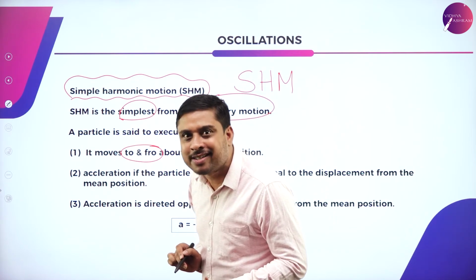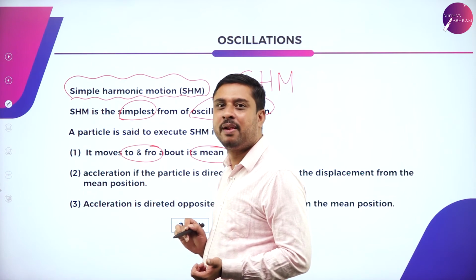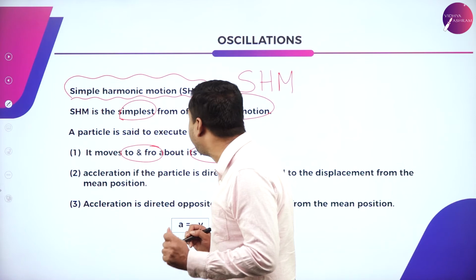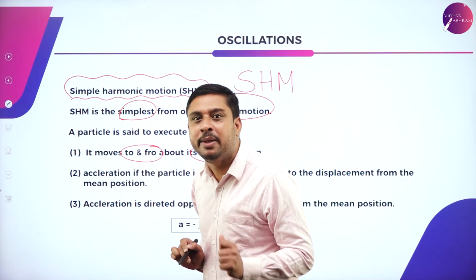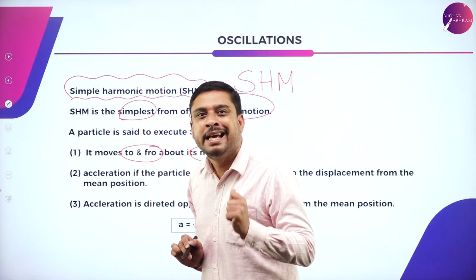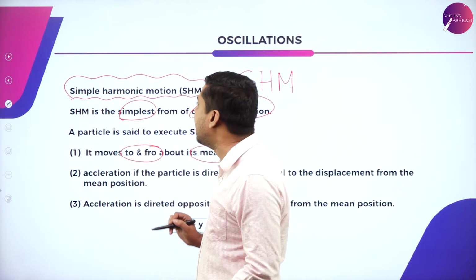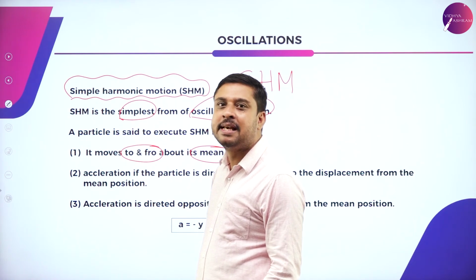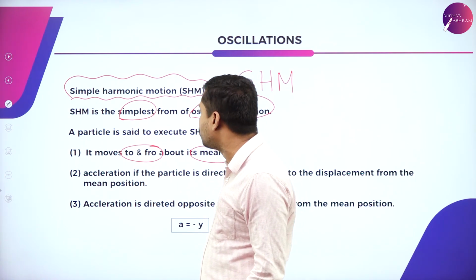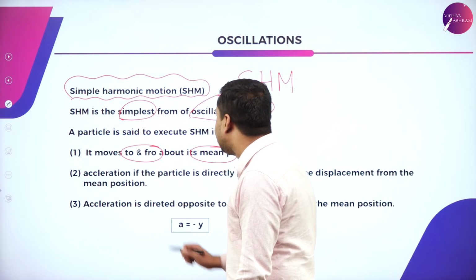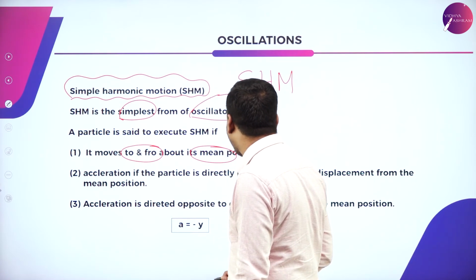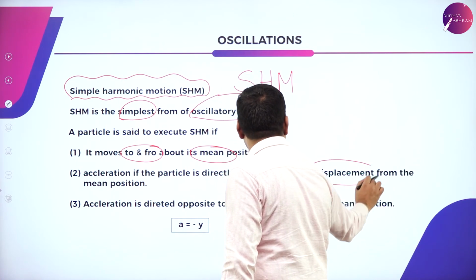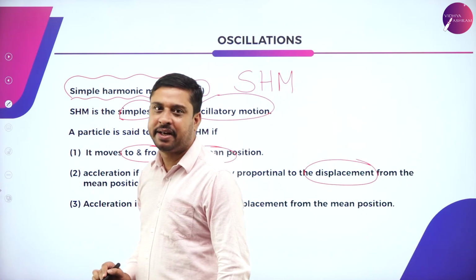That is, it should be oscillating. The most important criterion for SHM: the acceleration of the particle is directly proportional to displacement.